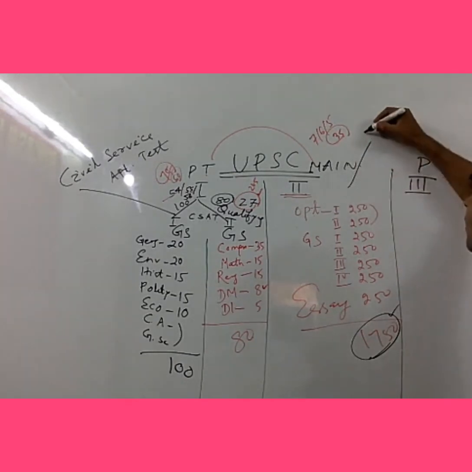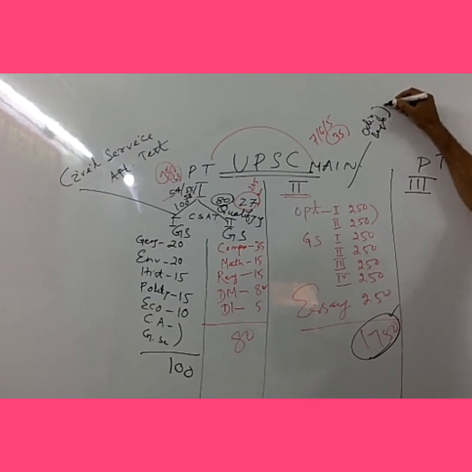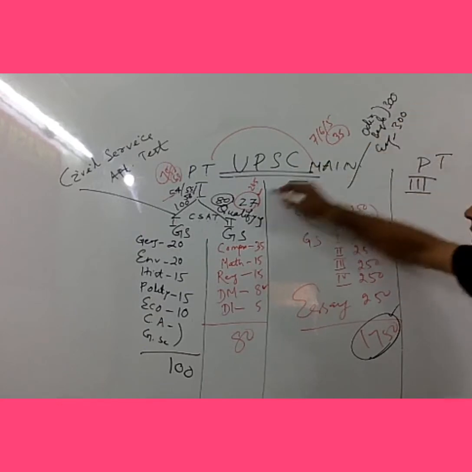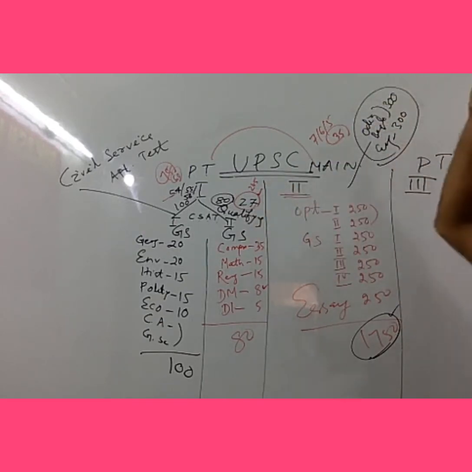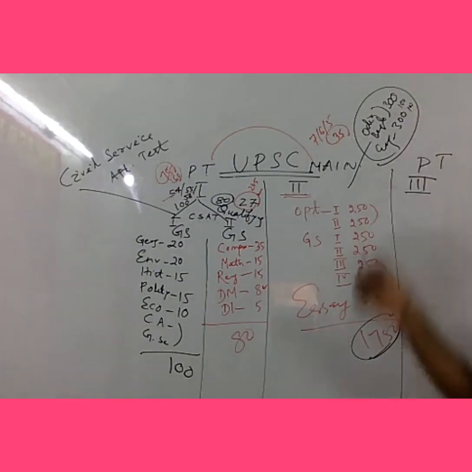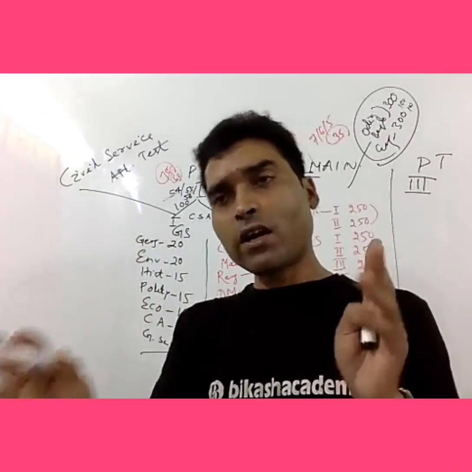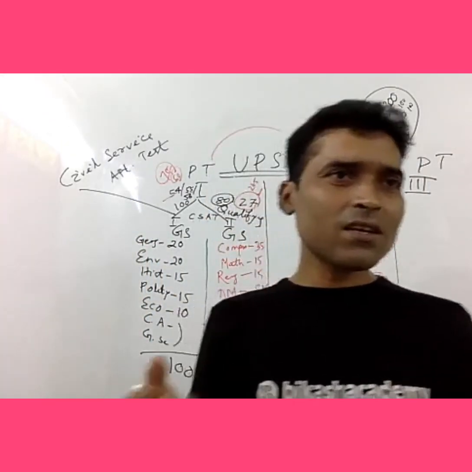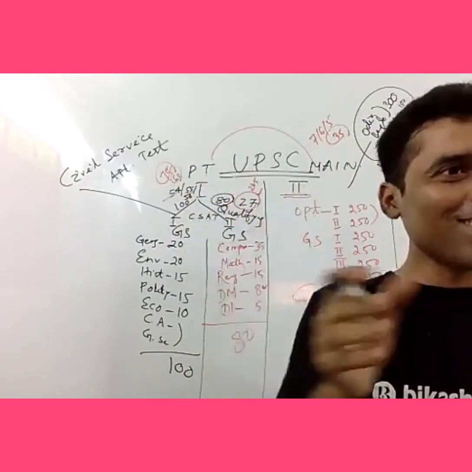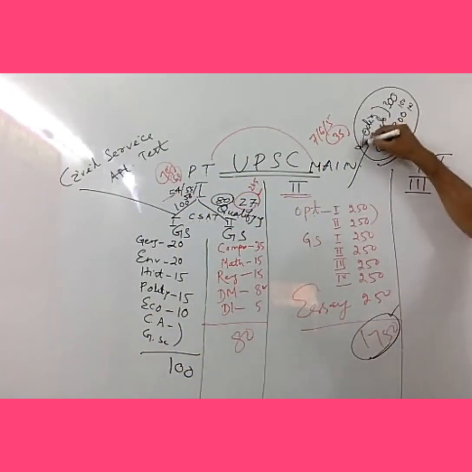But for your information, there is a modern Indian language, may be Odia or Bengali, whatever it may be, your mother tongue. So they will be asking you this paper 300, clear, and English 300. Like this paper, this is only qualifying. That means 30%. Out of 300, 30%, 90. Actually, they are taking 100, 33%. So if you score 100 here, 100 here, it is very easy because they will be asking an essay, a small essay, 100 marks, and précis, translation, a little bit of grammar. So no problem. You can easily qualify this.